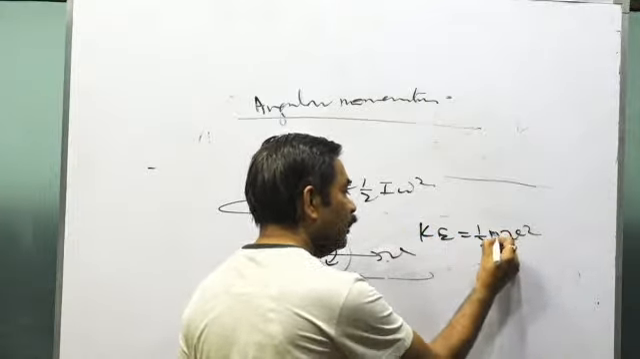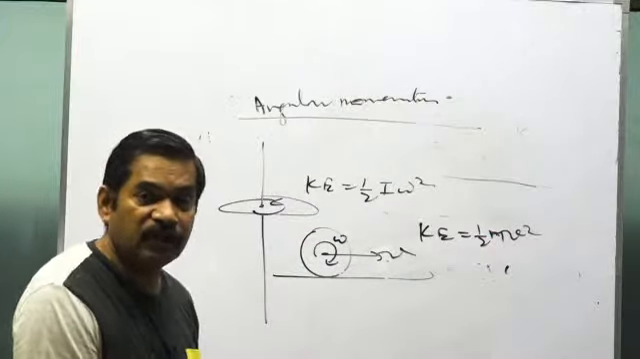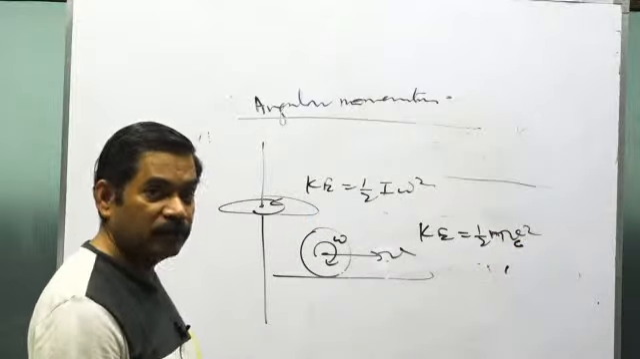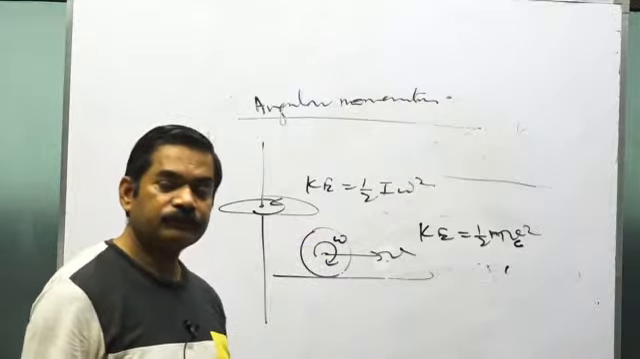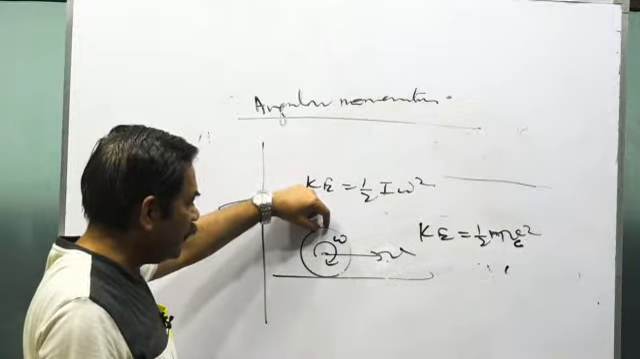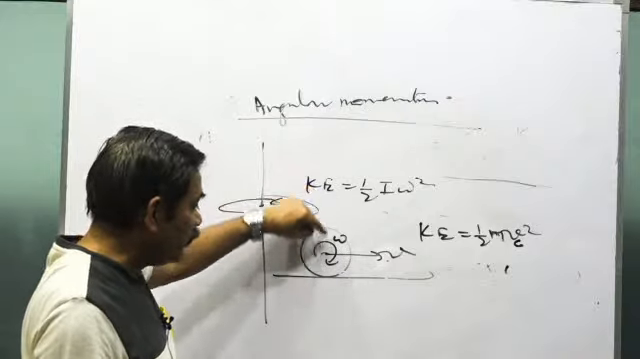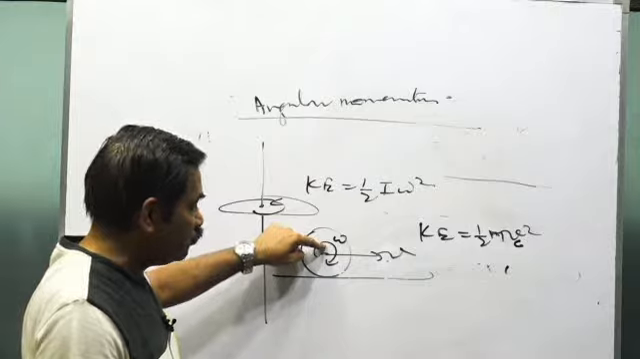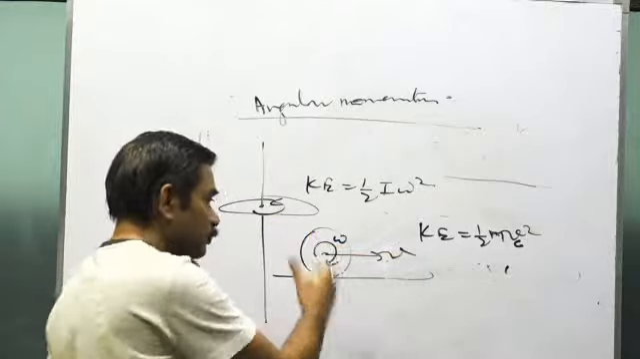But remember that v is not the velocity of any arbitrary point. V is the velocity of the center of mass. Is that clear? Suppose this is a disk of mass capital M and they stick one block of mass small m at the circumference. Then the center of mass will be somewhere in between. And in that case, the velocity of the center of mass will not be v. Velocity of the center of the disk is v. Velocity of the center of mass will be something different.